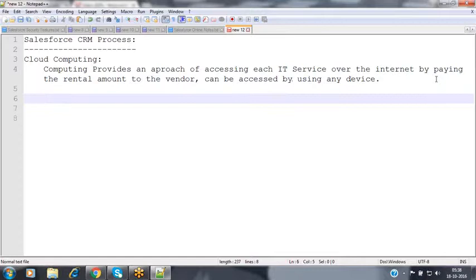So now when coming to the cloud computing, they are giving just some approaches. This is not the organization, this is not the programming, this is not the software. Just they're giving some approaches to you: how can you expose your applications or the services to your customer on rental basis?